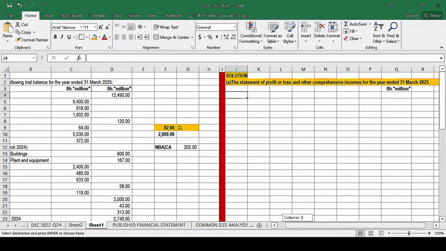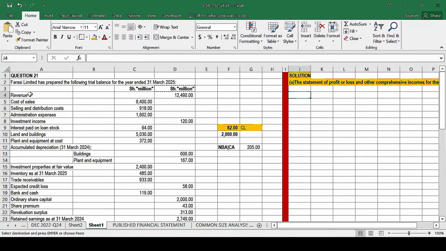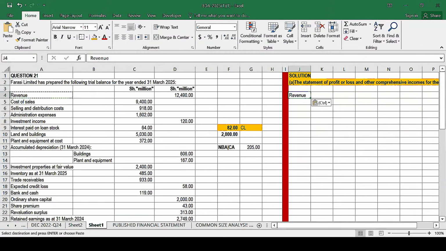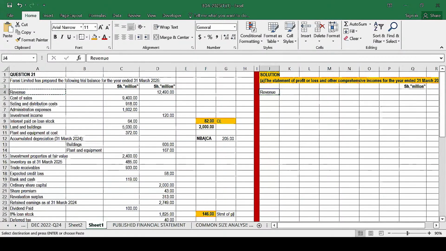How do we prepare this one? We start with the revenue. So we pick the revenue here, copy, and paste that here. I don't know whether we reduce the font a little bit here. I hope you can see my font. Is it too small or is it okay? Can you see what I'm presenting from your side, Josephine? Okay. So revenue is that particular amount.